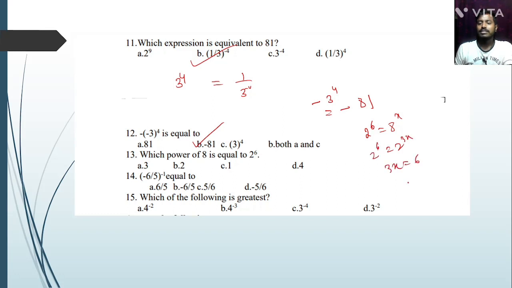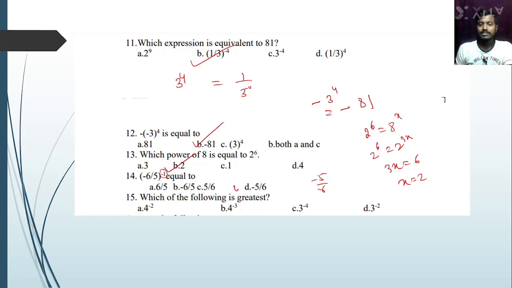So option B. Minus 6 by 5 whole to the power minus 1 is equal to dash. Here the power is minus 1, so we take the reciprocal of the fraction, that is minus 5 by 6. Option D is the correct answer.